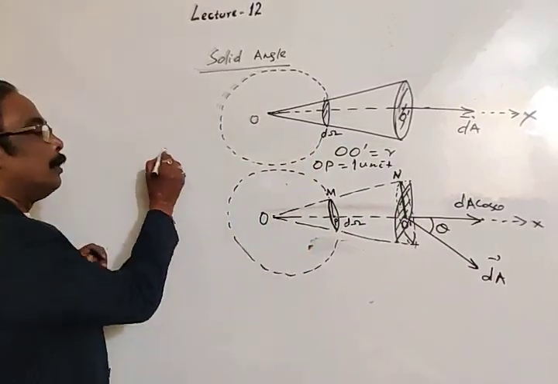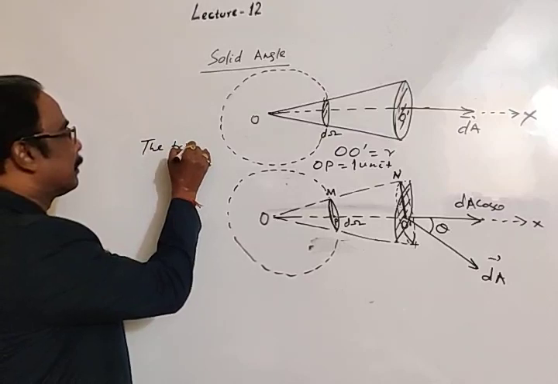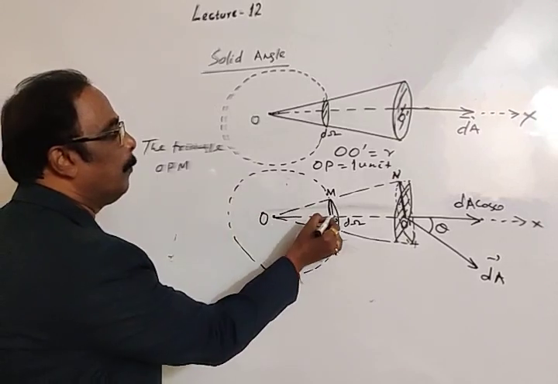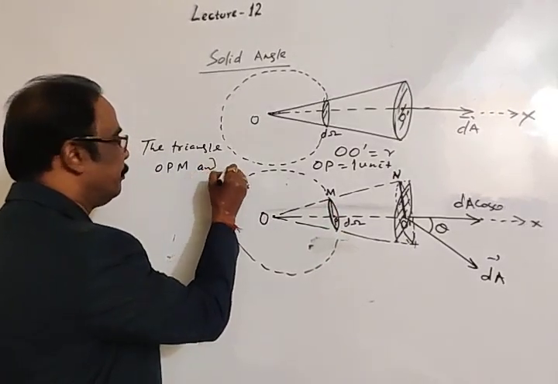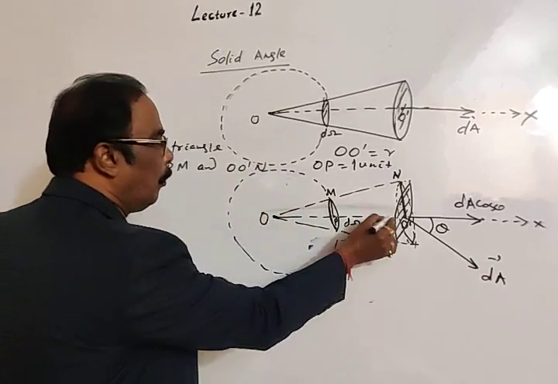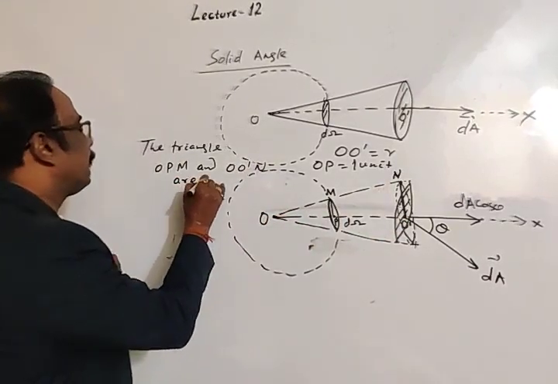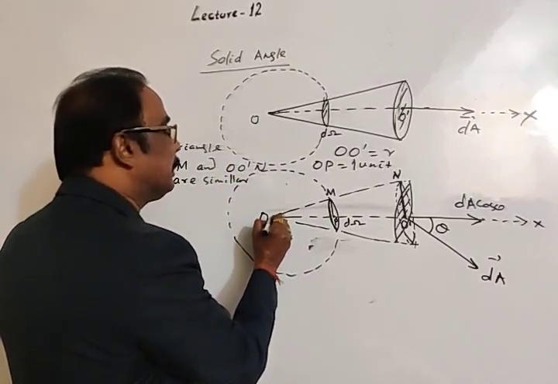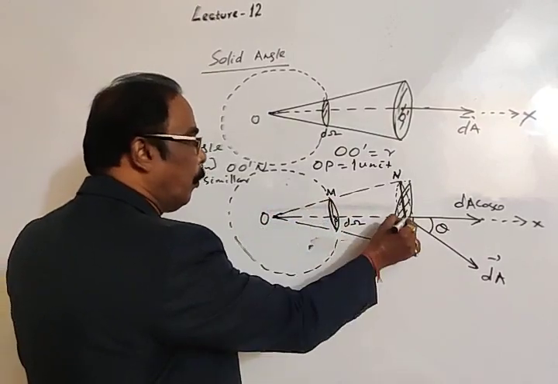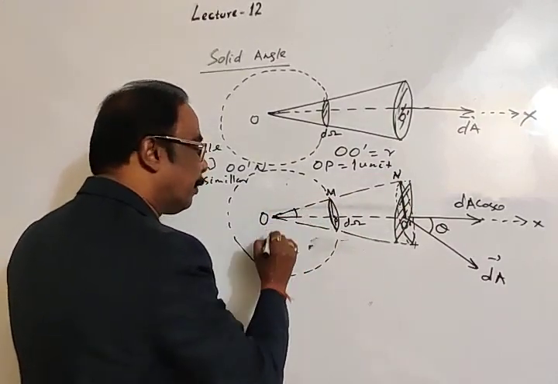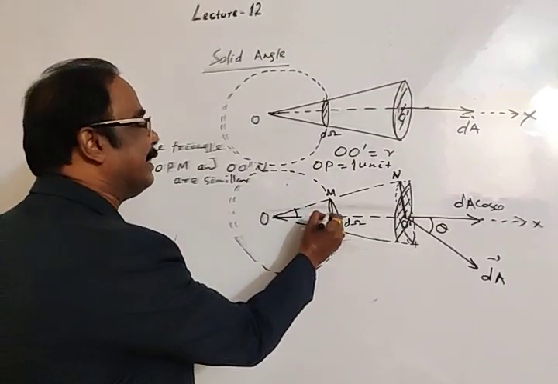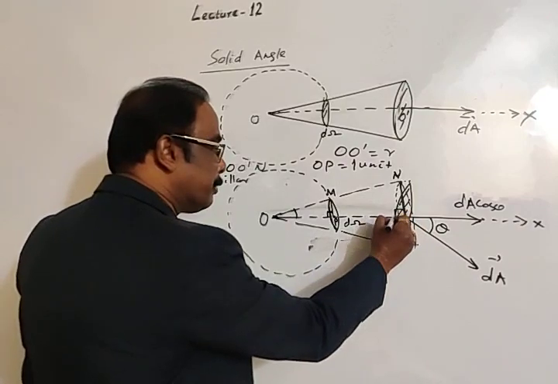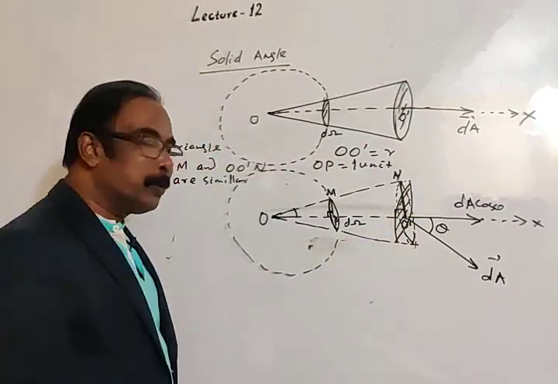See students, now the triangles OPM and O dash N are similar. Why similar? Considering the triangles OPM and O dash N, this angle is common to both the triangles. Again, this angle is 90 degrees since MP is perpendicular to the x-axis and N O dash is also perpendicular.